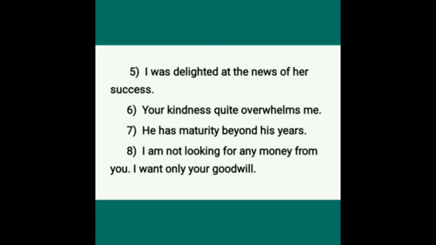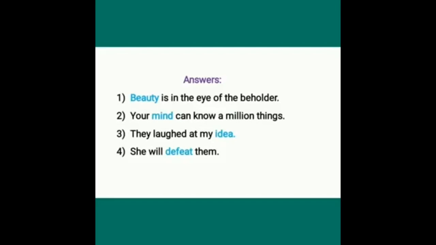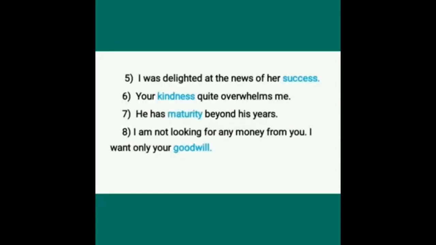Yes. First one, beauty is in the eye of the beholder. Here, which is an abstract noun? Beauty. Second one, your mind can know a million things. Here, which is an abstract noun? Mind. They laughed at my idea. Here, idea is an abstract noun. She will defeat them. Here, which is an abstract noun? The word defeat. I was delighted at the news of her success. Here, success is an abstract noun.